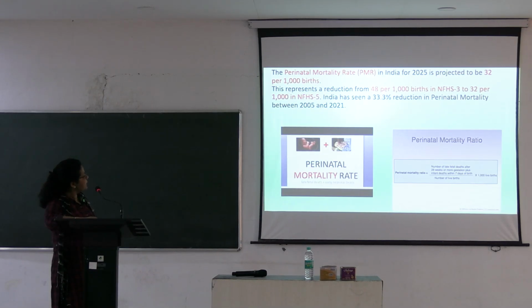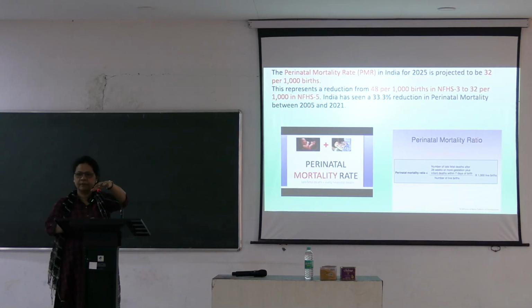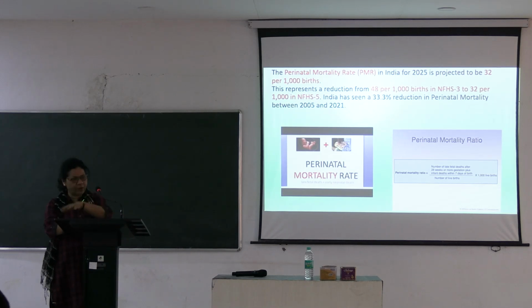So India has seen a reduction of almost 33% from 2005 to 21. So we have improved in our healthcare services. The death has gone down. What is the aim? To reduce the death. All that we are talking about, all that we are trying to do is to reduce the death. Maternal death, perinatal death, neonatal death, stillbirth, everything. All deaths and morbidity to be reduced.